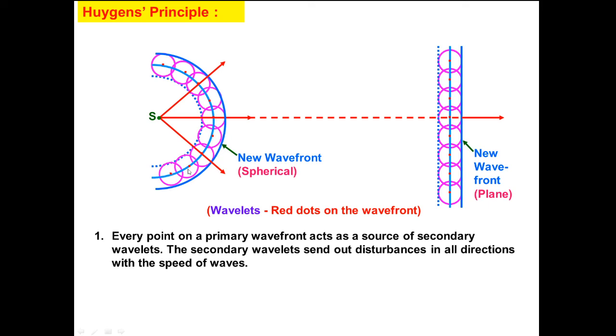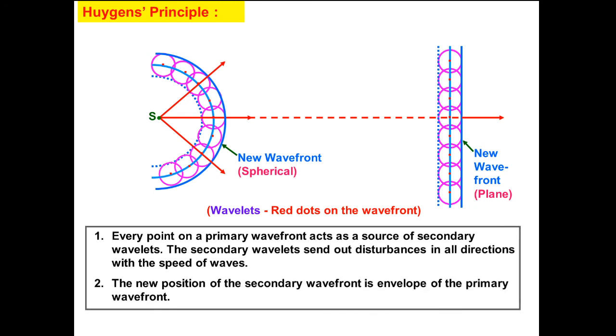So every point, the red dots you can see, on a primary wave front acts as a source of secondary wavelets, and the secondary wavelets send out disturbances in all directions with the speed of waves, that is, the speed of light.